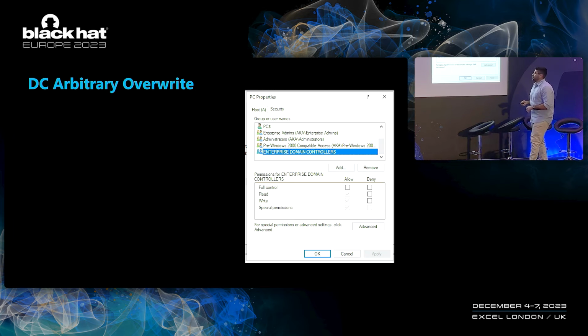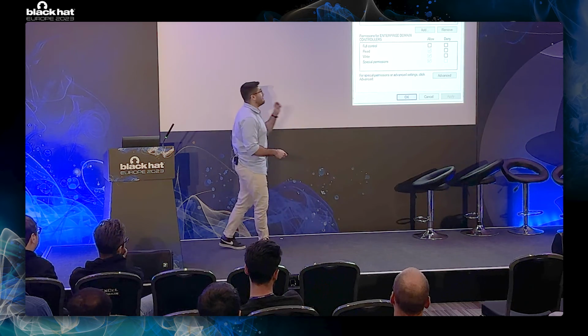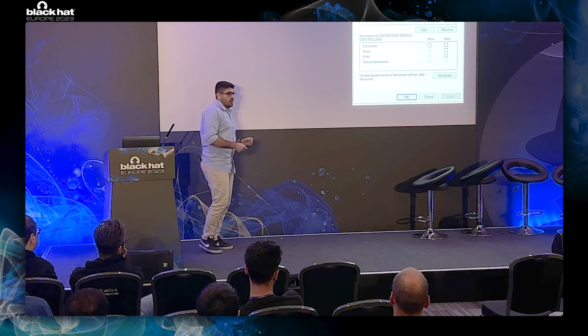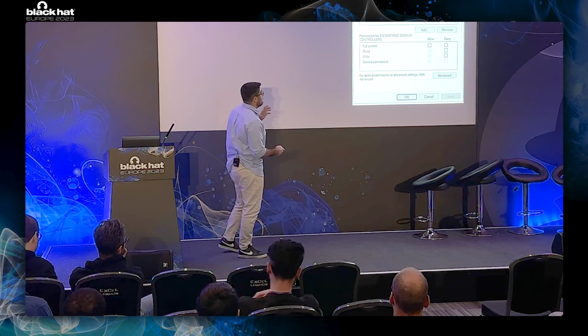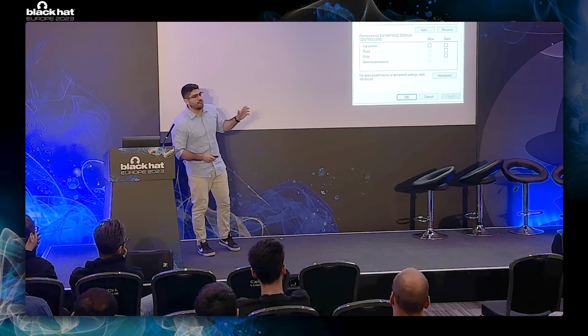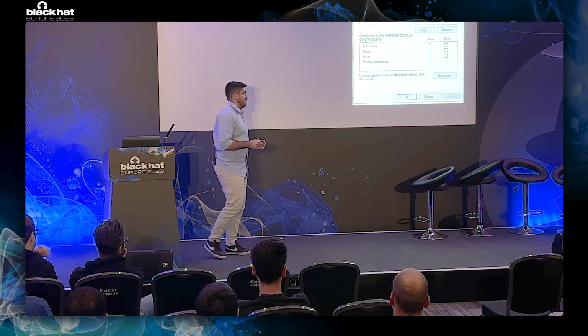So if we take a look at any DNS record in the zone and go to the very, very bottom of the ACL, the last line, we will see the enterprise domain controllers group, which is a group that consists of all of the machine accounts of the domain controllers in the domain. We will note that this group will have write permissions over any DNS record in the domain.